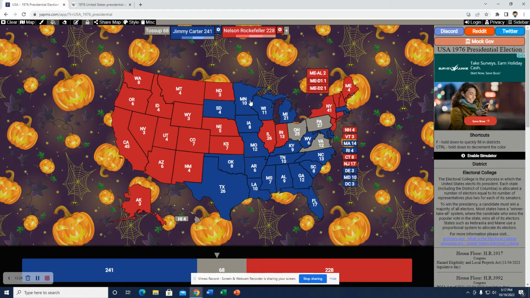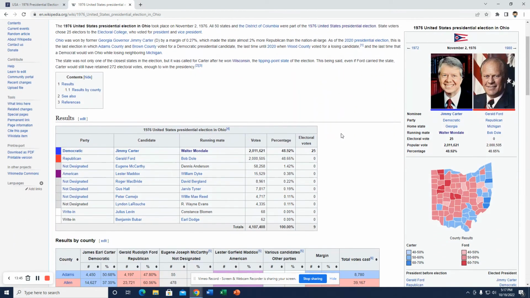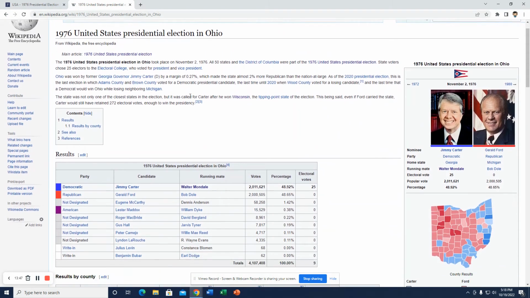And the state of Ohio, another one we went for Carter. It did good in the rural areas as expected, and with stagflation being an issue, I think he would pull it out. It was actually the closest state of the election, I believe. Very narrow. In fact, I'm going to go to that now to show how close it was. Margin of 0.2%.